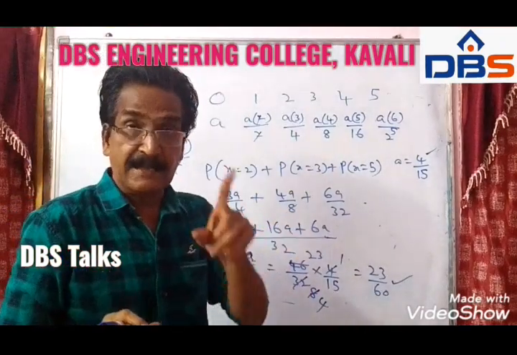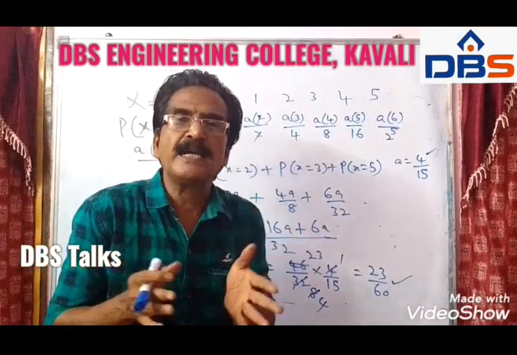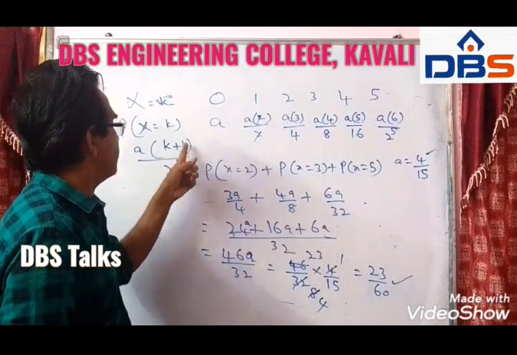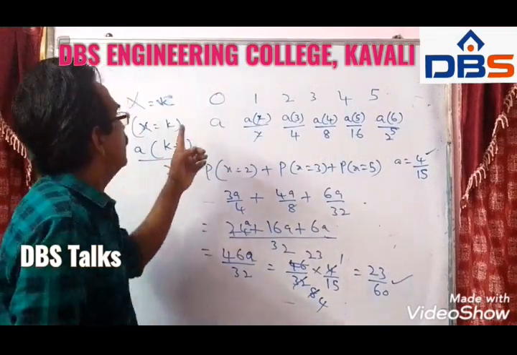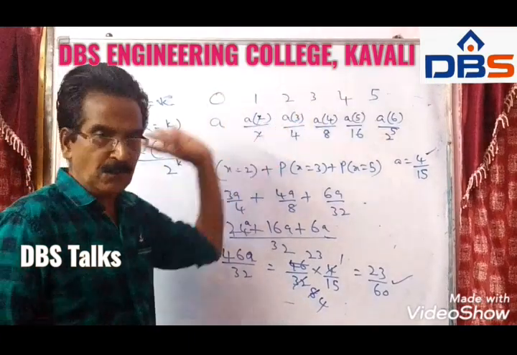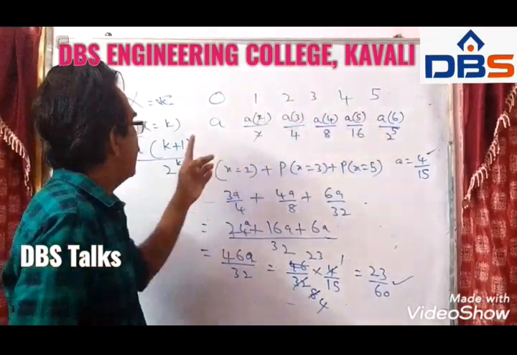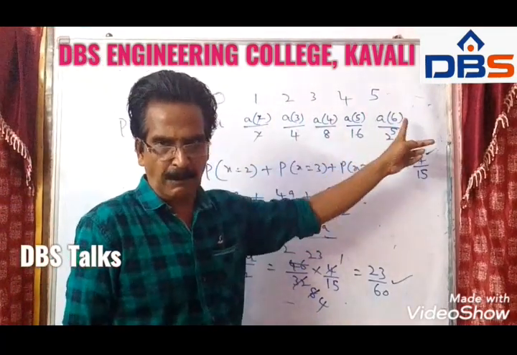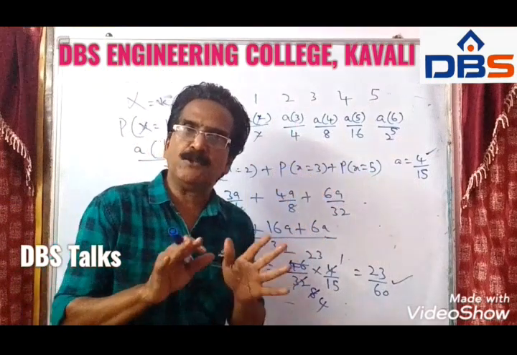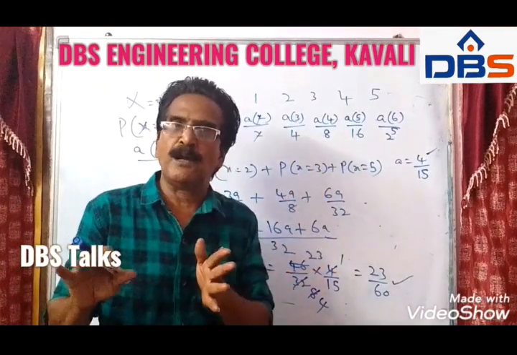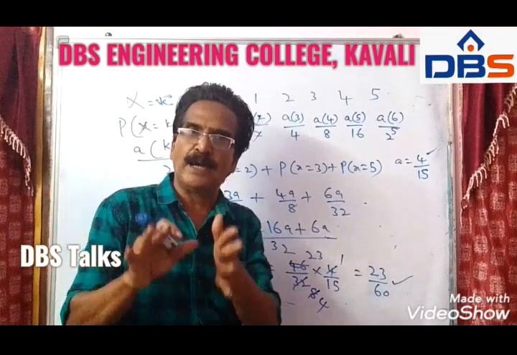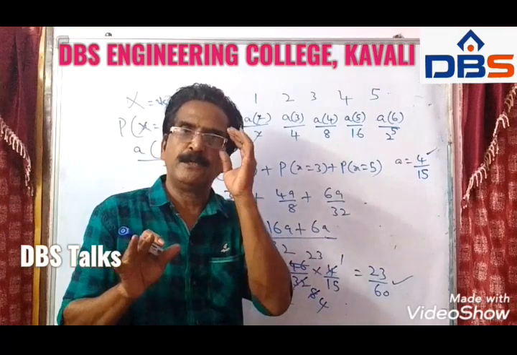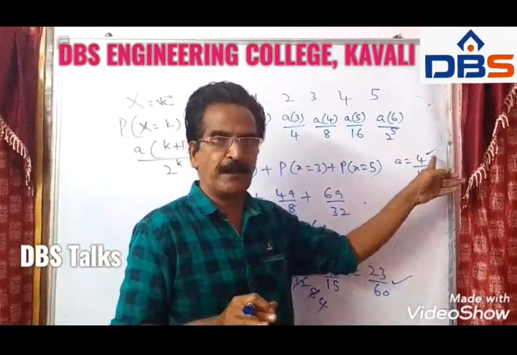So very clear, friends. See, if some formula is given, if some function is given, see here the function is a into k plus 1 by 2 power k. So we have to substitute these values and get the respective probabilities. After getting respective probabilities, add those probabilities and make them equal to 1. By doing so, you get the value of a. That is 4 by 15.